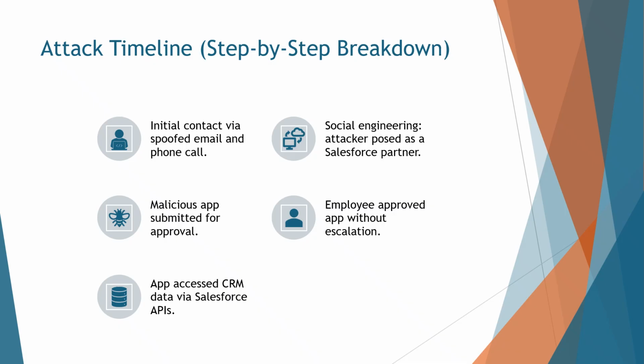They submitted a malicious app for approval, one that appeared legitimate on the surface. Step 4. The employee, likely under pressure and without a clear escalation path, approved the app. No second opinion, no red flags raised. Step 5. The app accessed CRM data using Salesforce APIs, extracting sensitive information without triggering alarms.